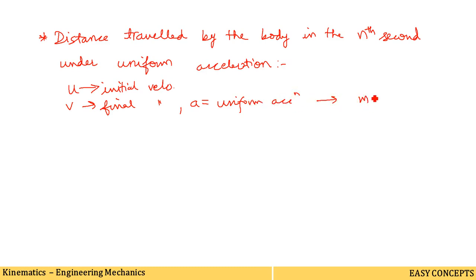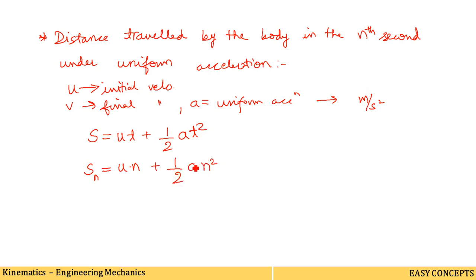It is meter per second square. Distance traveled by the body in n seconds: for distance traveled we have the formula s is equal to ut plus half at square. But if we say distance traveled in n seconds, then you can replace t with n: u into n plus half a into n square.